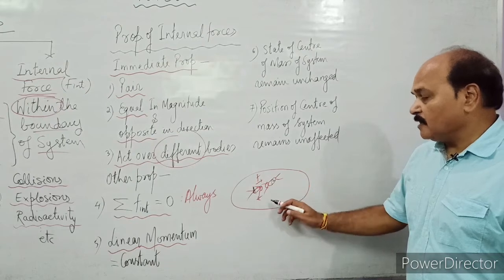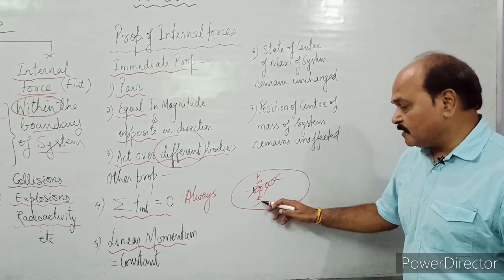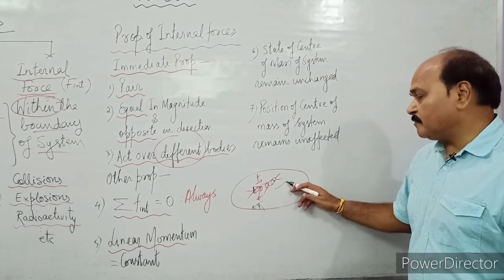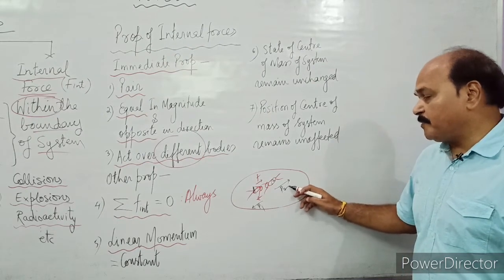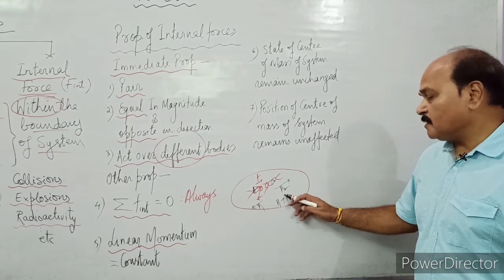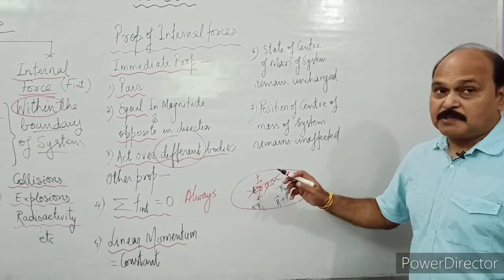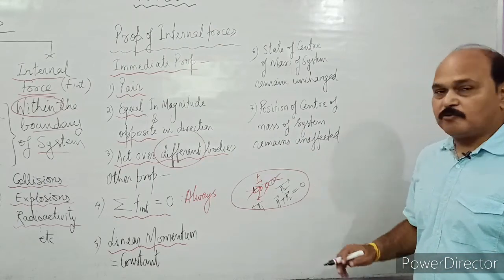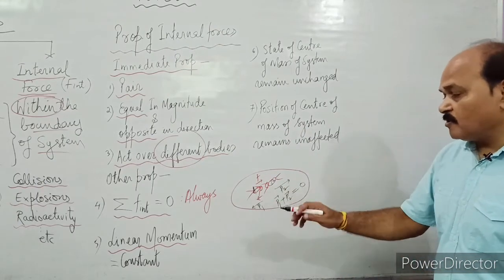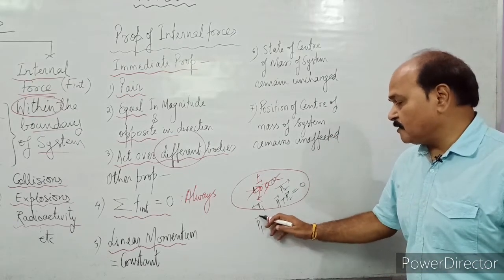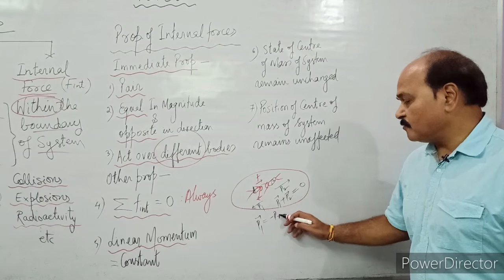But what is happening? This person moves in the backward direction with certain momentum P1 and this person moves backward with certain momentum P2. So the sum of these two momenta would be the same as the initial momentum of the two persons. Suppose both persons were at rest. So the initial momentum is 0. Both persons are going to move in opposite directions with momentum P1 equal to minus P2.